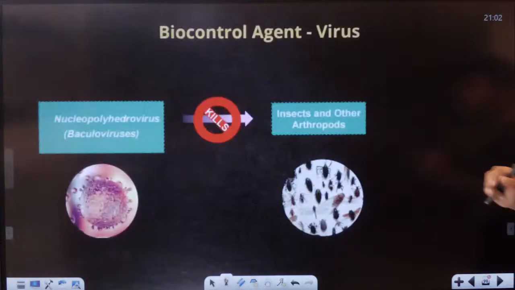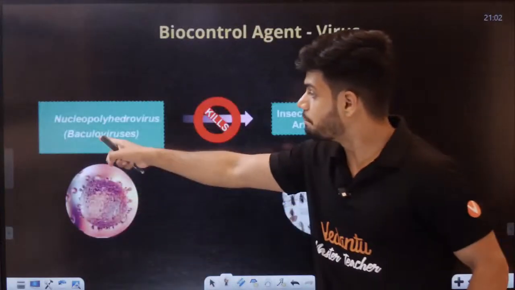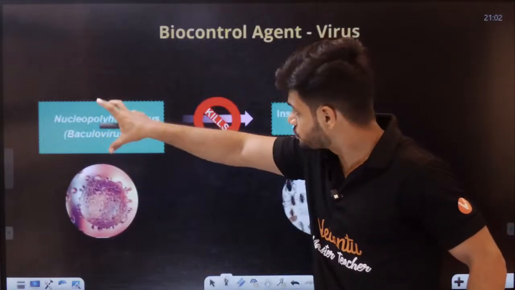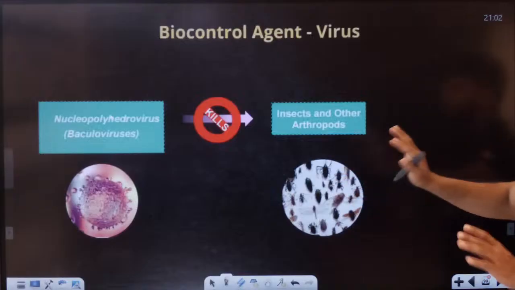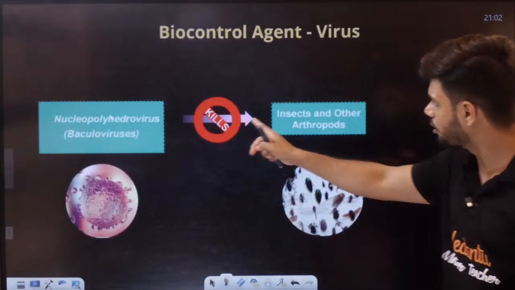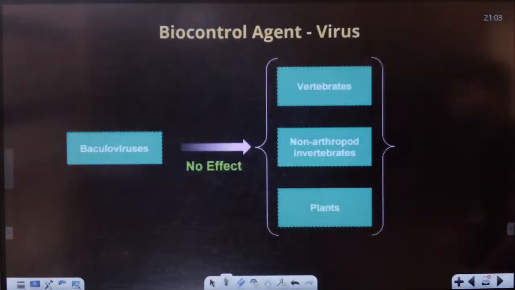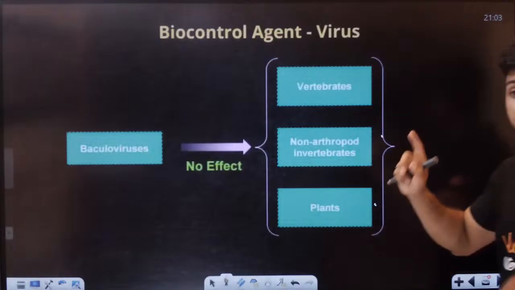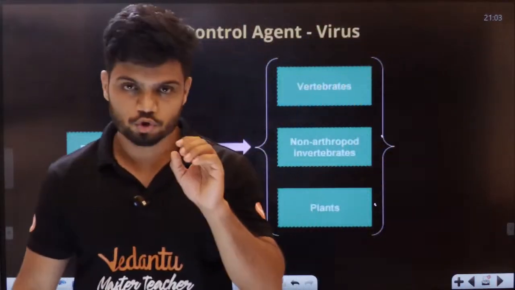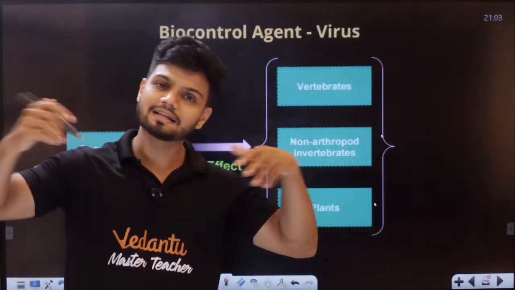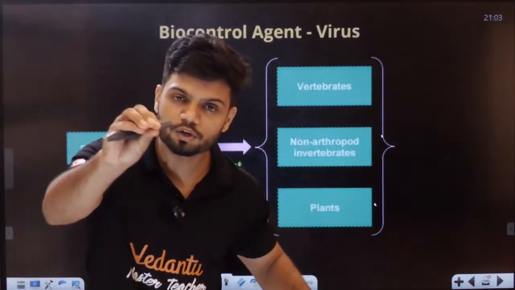Okay, we can use viruses also. There is something called baculovirus, nucleopolyhedrovirus. This virus will not kill anything else. It will kill only very specific insects, specific arthropods. But this has no effect on vertebrates, non-target organisms and plants. So it becomes very specific, very good. You want to kill only one insect. Instead of spraying all the chemicals and killing everything, you introduce a virus.